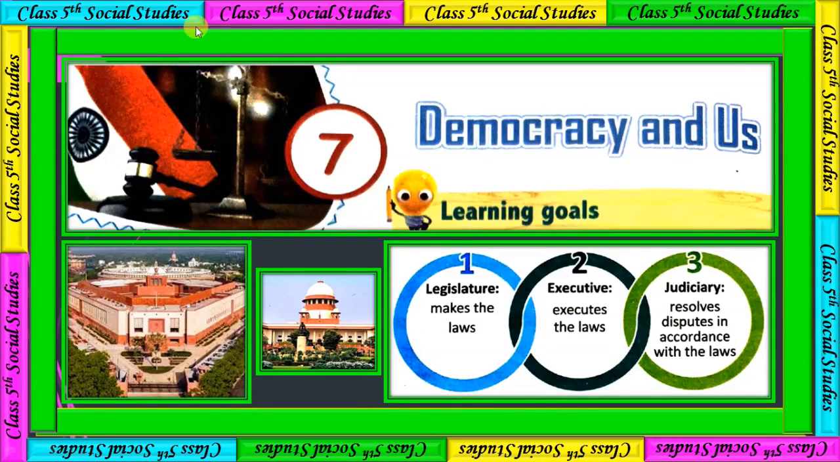So class 5th social study. Today in this video we are going to discuss chapter 7, Democracy and Us. Okay, so keep this picture also in your mind before starting this video. This is the picture of Parliament, Supreme Court of India. You can also find questions related to this picture in your exam.